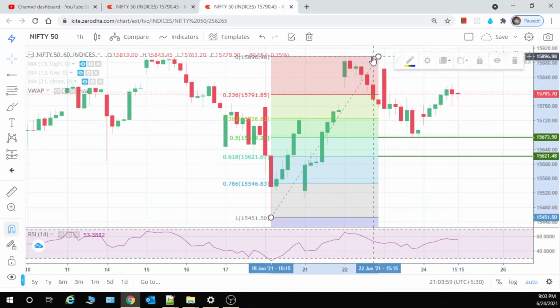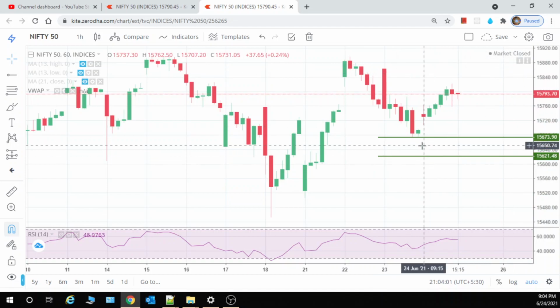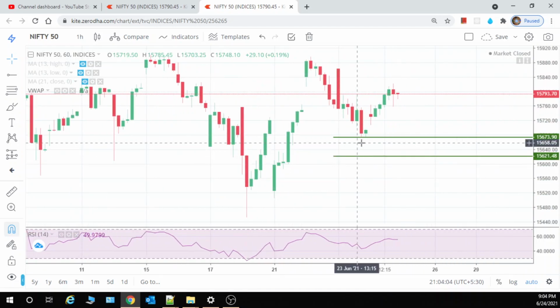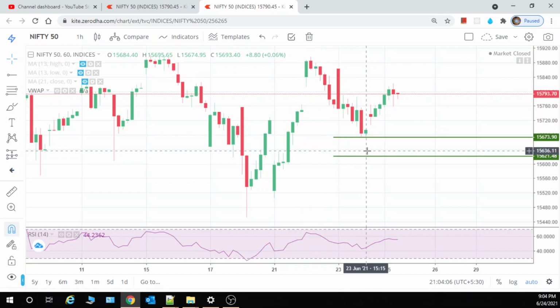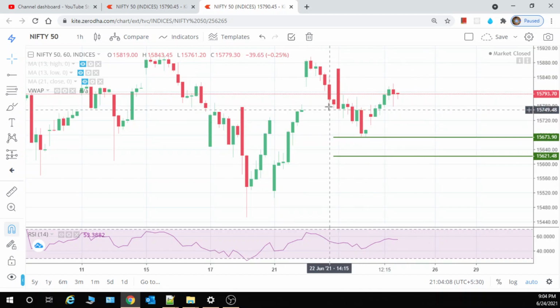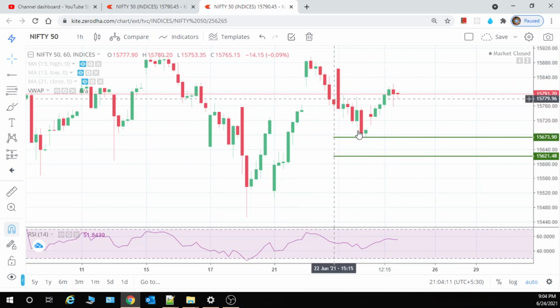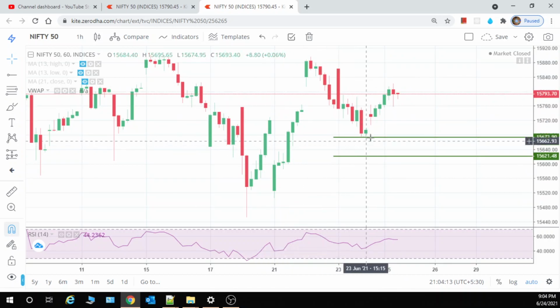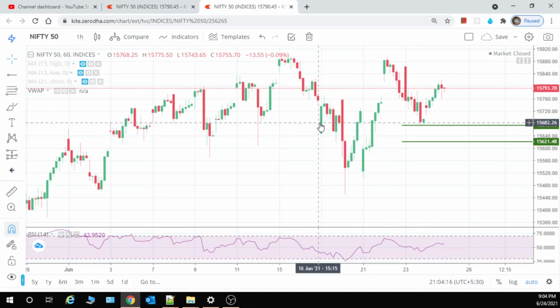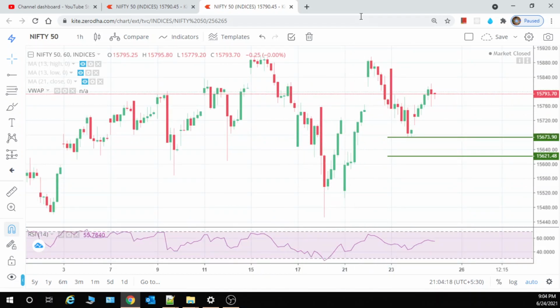So here you can see, right? So here you can see how the support came around over here, and this is the support area where Nifty would take the support. Usually it is 0.5 to 0.618% of this leg. So now what will happen is that the minimum target for this, if it is getting support and breaking this, actually it should break this 15,862 high.